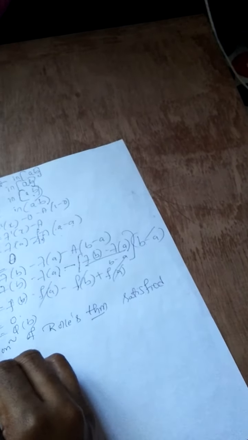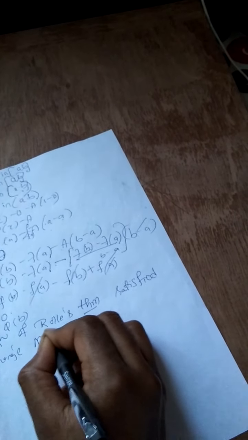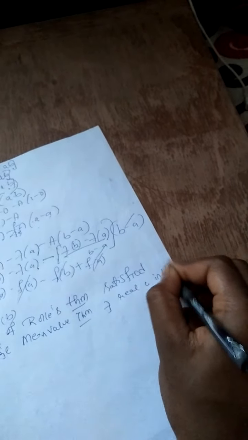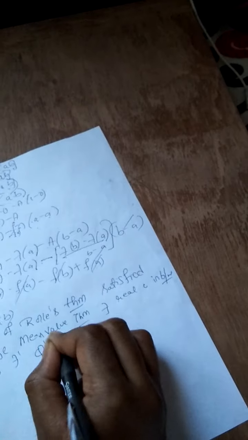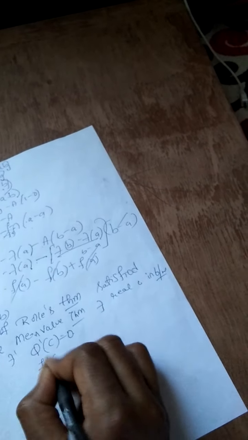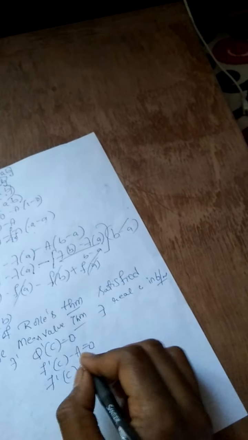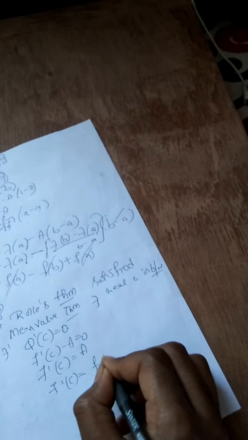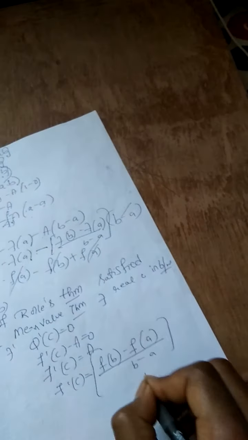So by Lagrange's mean value theorem, there exists real C in between A and B such that phi dash of C is equal to 0, that is f dash of C minus A is equal to 0. Shift minus A to the other side, that is plus A. So f dash of C is nothing but f of B minus f of A whole divided by B minus A. You are done with the proof.